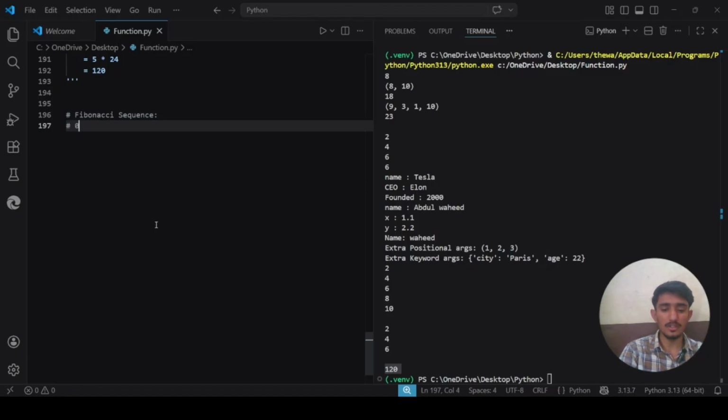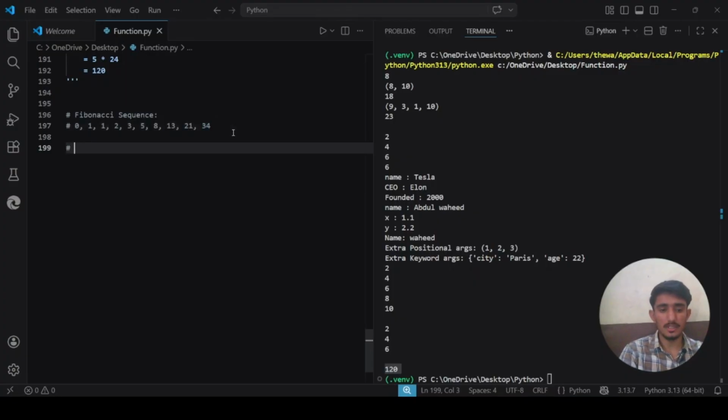First it will start at 0, then 1, then 1, then 2, and then 2 plus 1 is 3. Okay, so 3 plus 2 is 5. After that 5 plus 3 is 8. After that 8 plus 5 is 13, and then 21, then 34. This 34 comes from adding these two.